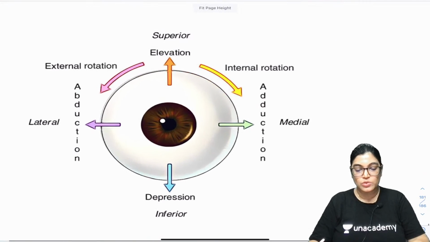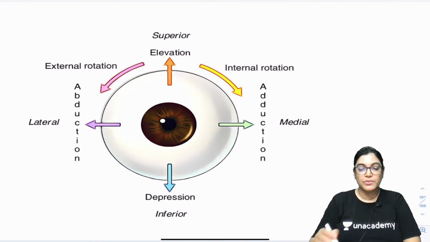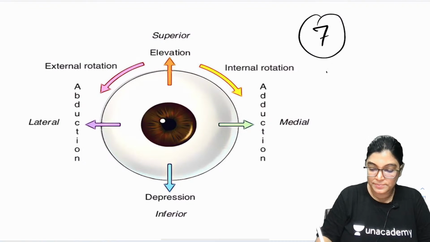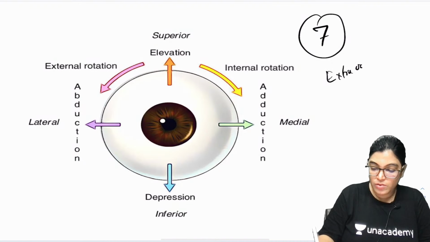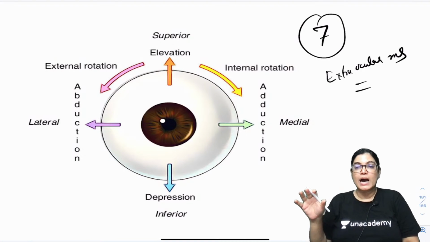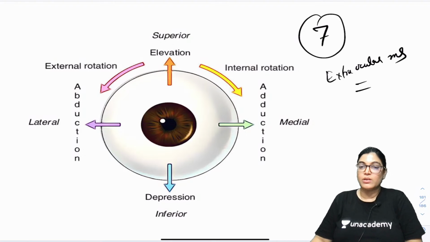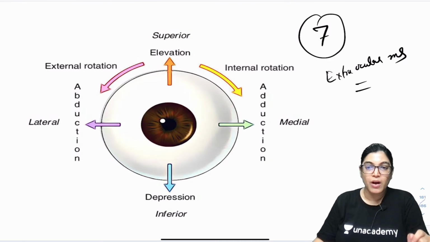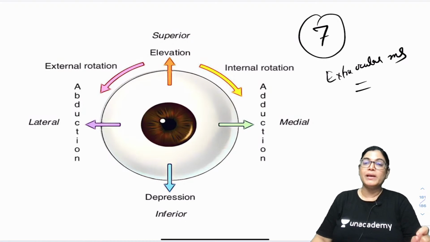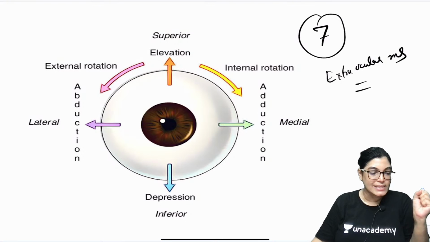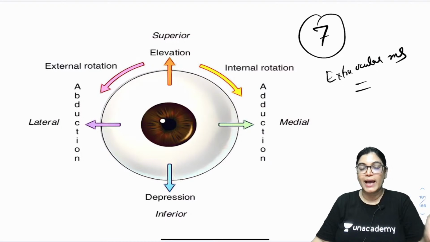The first thing which I want to show is that we have got 7 extraocular muscles. This group of 7 extraocular muscles is: levator palpebrae superioris, superior rectus, inferior rectus, medial rectus, lateral rectus, and the obliques, superior and inferior oblique. So altogether we have got 7, and we have to know the individual action of each muscle.